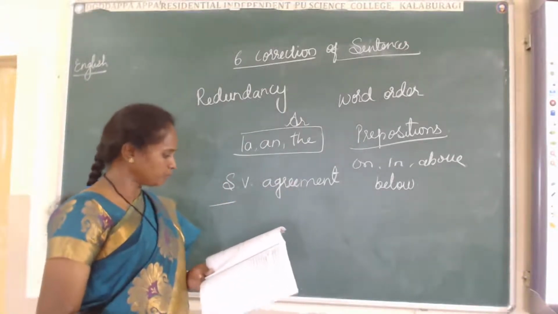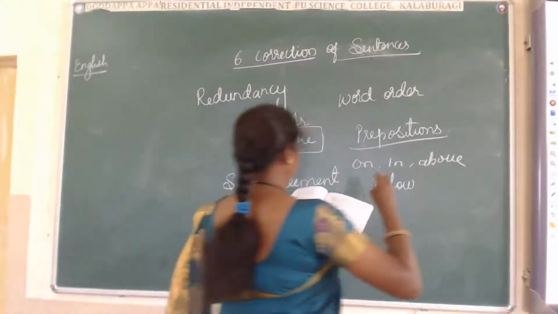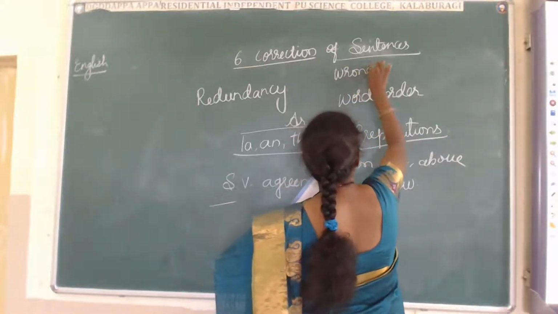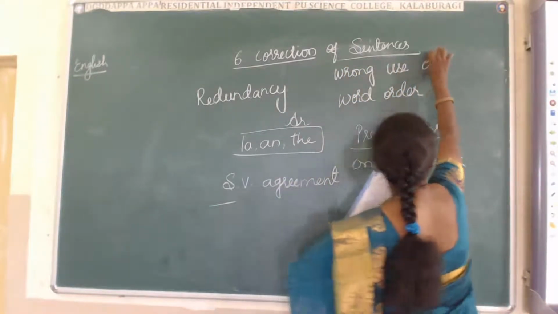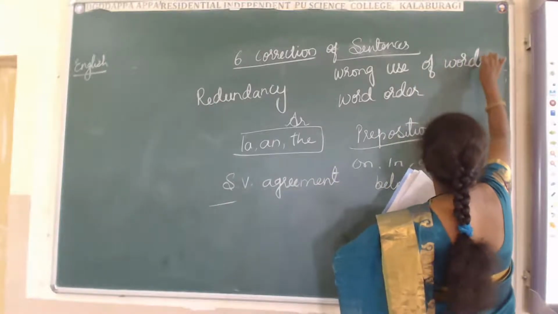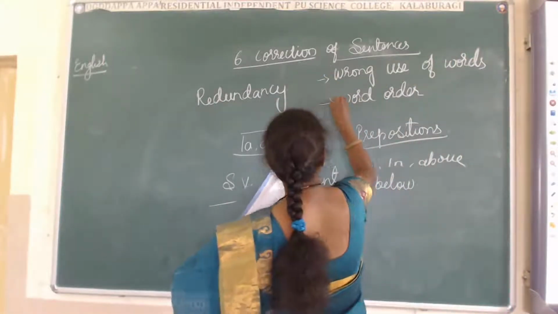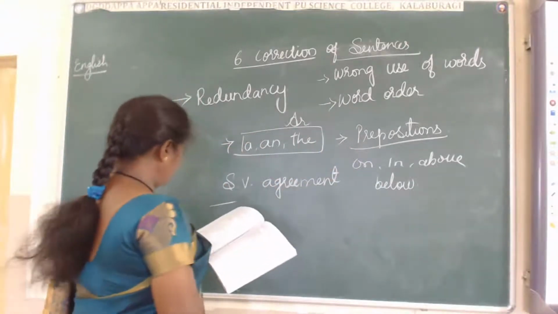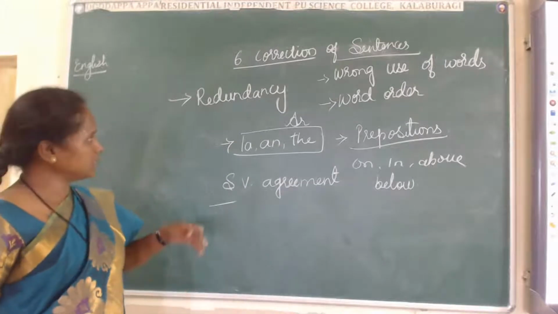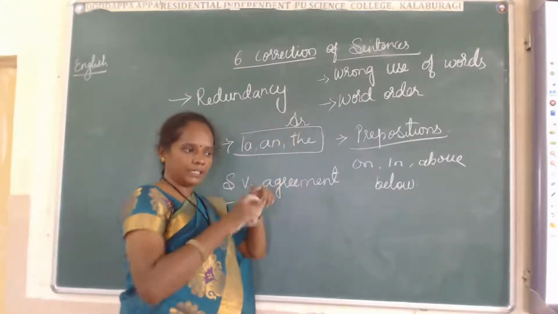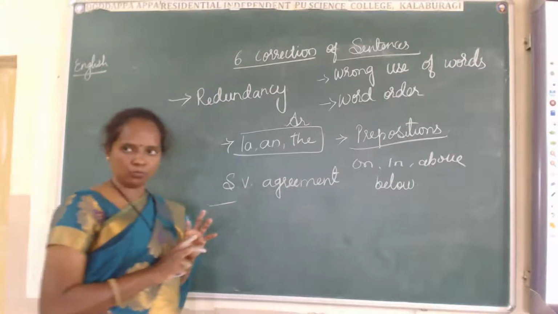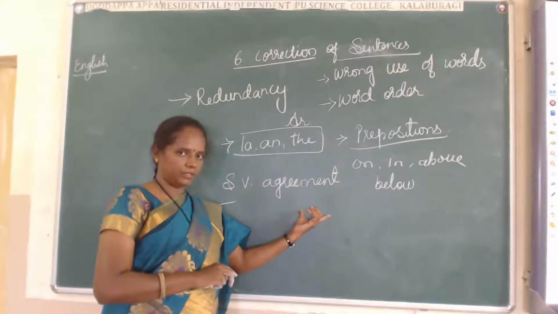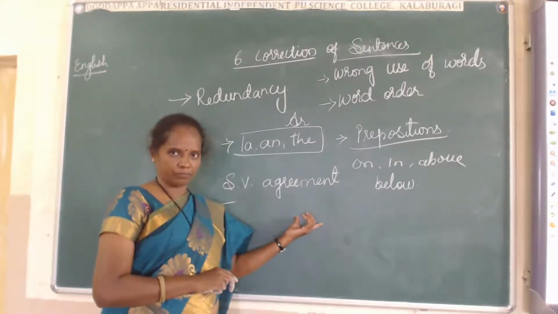Wrong use of words. In some sentences, instead of using one word related to that meaning only, we use other words.